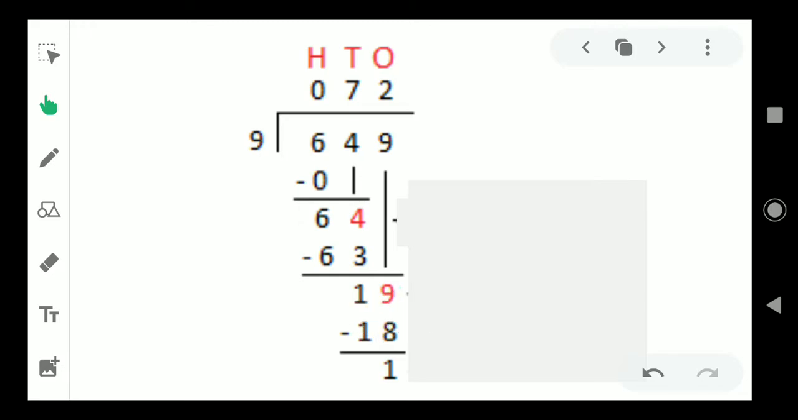19. In 19, how many 9s are there? See the multiplication table of 9. 1 nine is 9. 2 nines are 18. The number here is 19. We got 18. So 2 into 9 is 18. Subtract it. 9 minus 8 is 1. 1 minus 1, 0. So can you say which is the dividend here? Dividend is 649. Which is the divisor? 9. Quotient is 72. And remainder is 1.